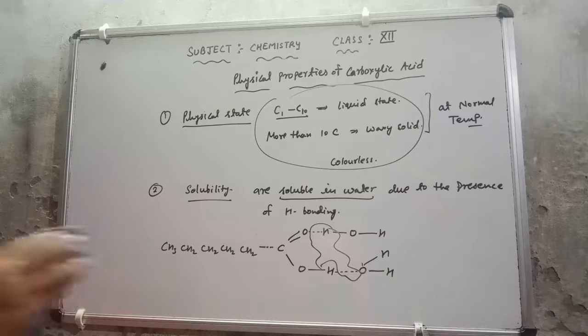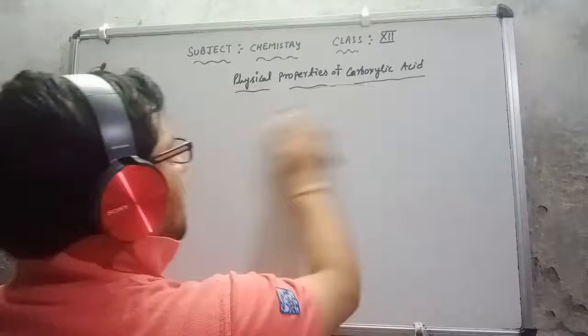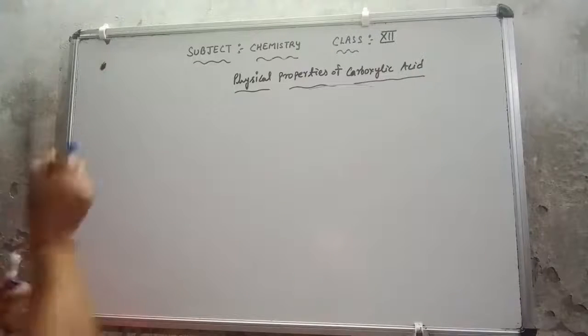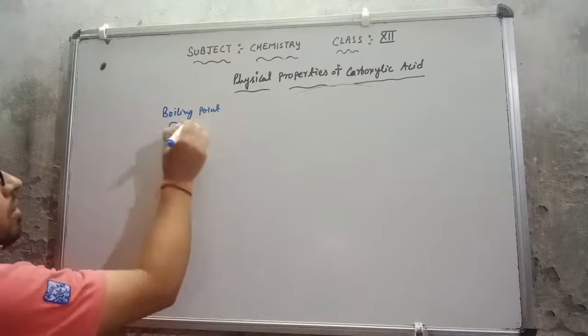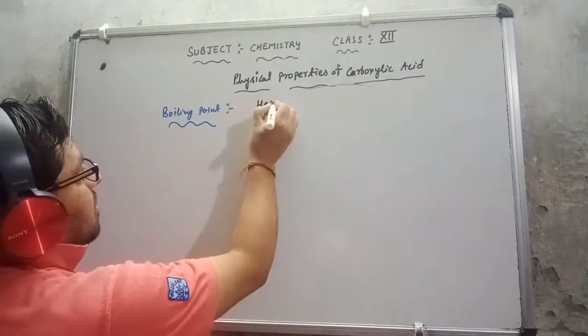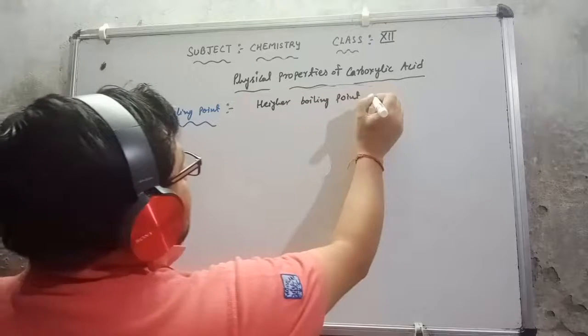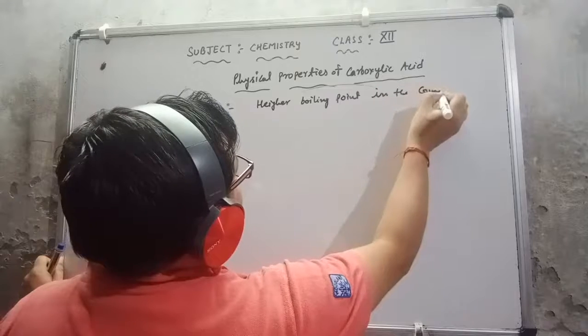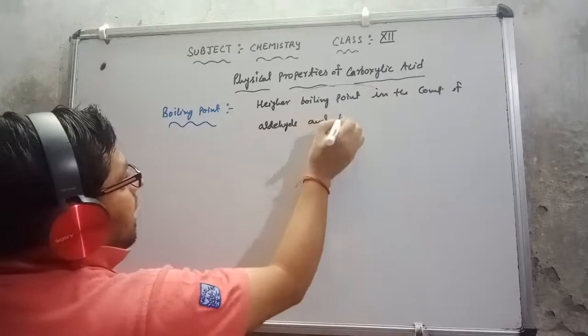This is the boiling point. Very simple. If I compare the boiling point of carboxylic acid with aldehyde, ketone and alcohol, then the carboxylic acid has a higher boiling point in comparison to aldehyde and ketone.